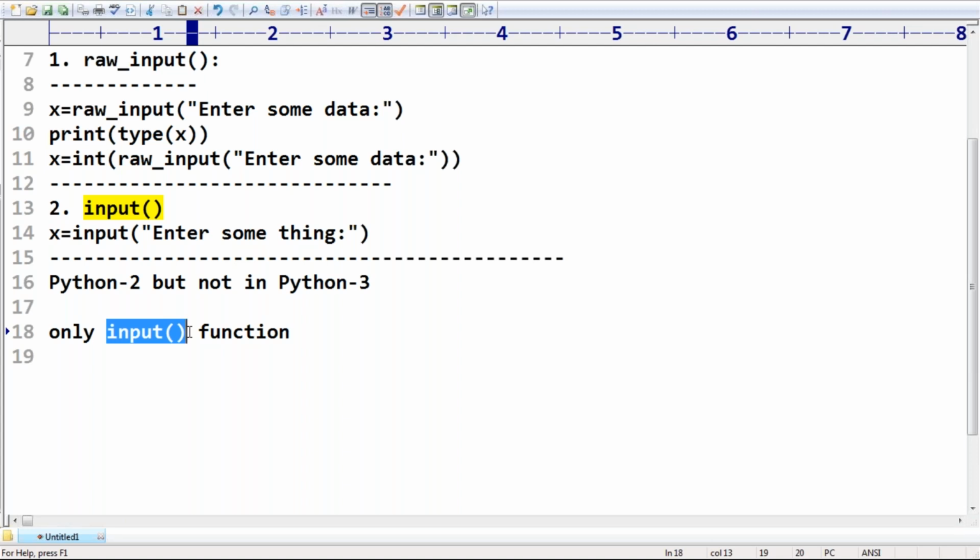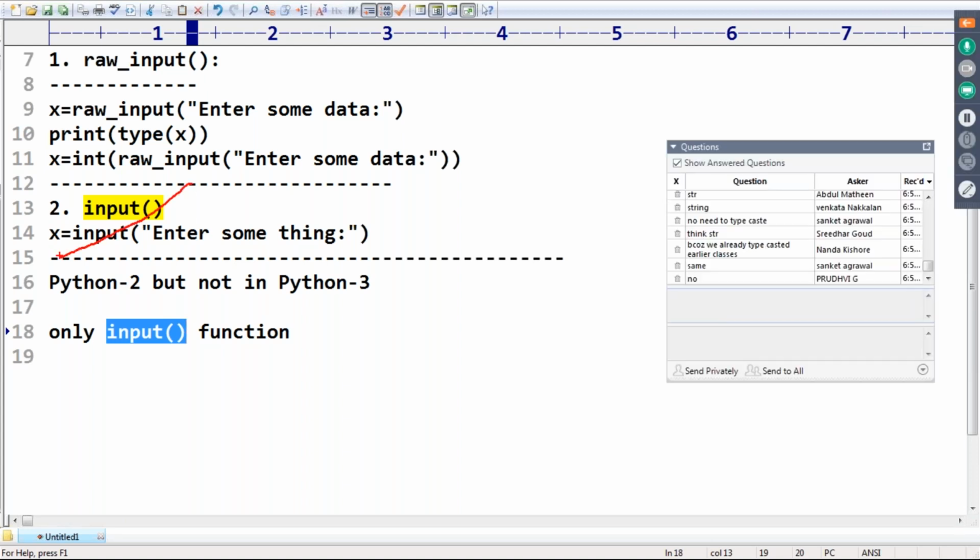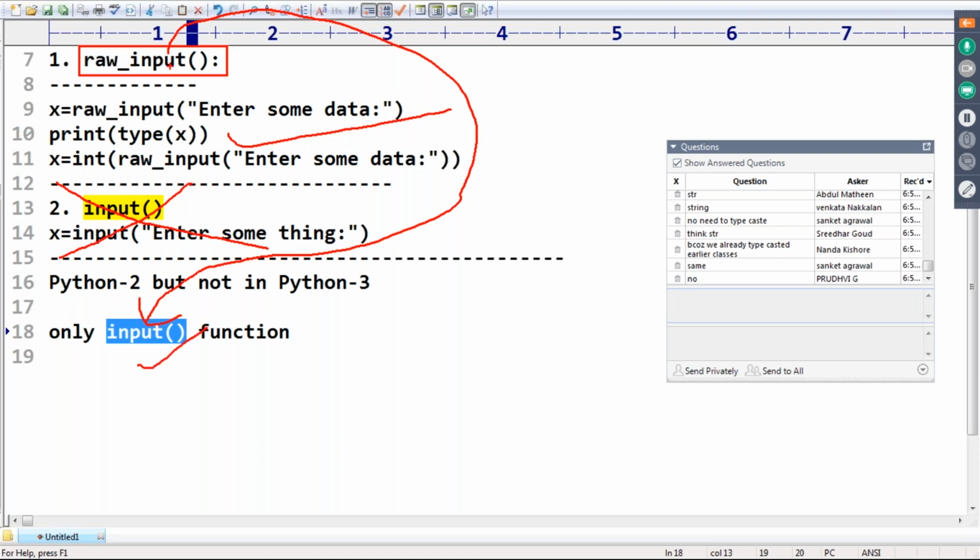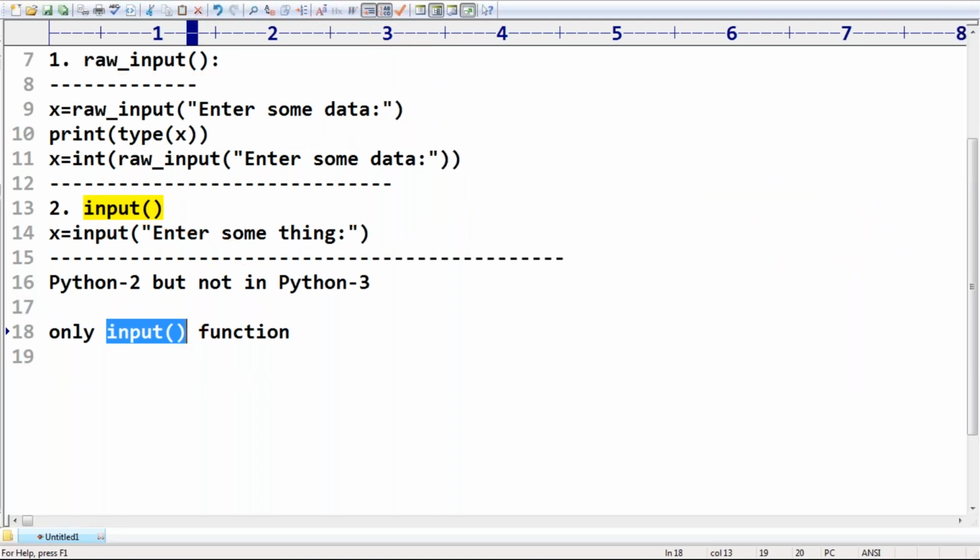In Python 3, they didn't consider this one. They consider only this one, but the name they changed to input. Don't get confused. It's very clear. In Python 2, two input functions are there, but in Python 3, we have only the input function, which is the raw input function renamed as input. In the interview room, if anyone asks this story, you need to tell it.